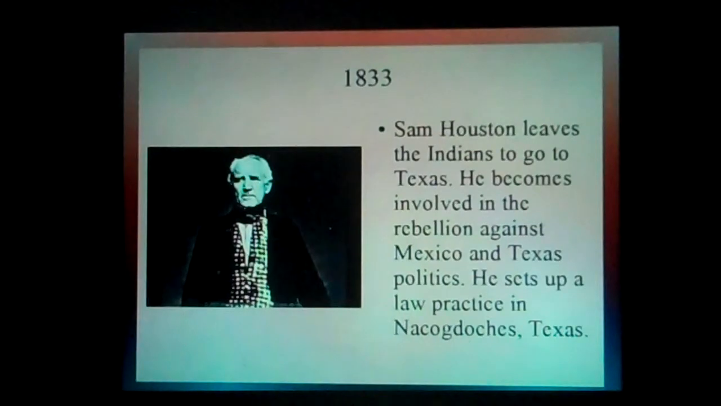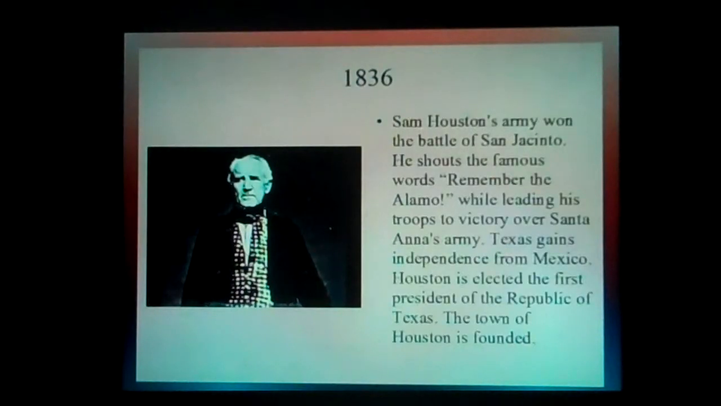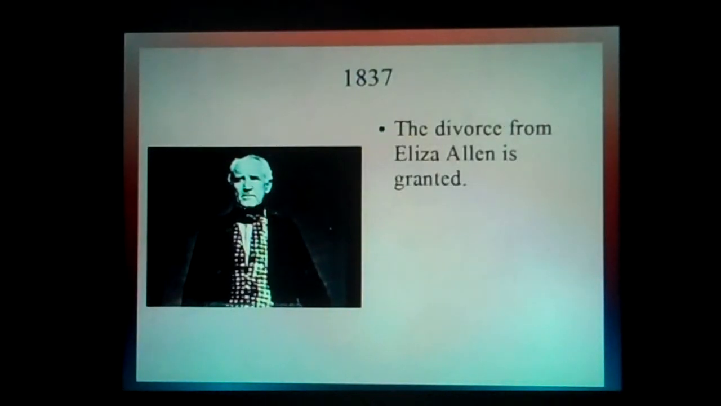1833. Sam Houston leaves the Indians to go to Texas. He becomes involved in the rebellion against Mexico and Texas politics. He sets up a law practice in Nacogdoches, Texas. 1835. Sam Houston is named Major General in the Texas Army. 1836. Sam Houston's army won the Battle of San Jacinto. He shouts the famous words, "Remember the Alamo," while leading his troops to victory over Santa Anna's army. They gain independence from Mexico. Houston is elected the first president of the Republic.